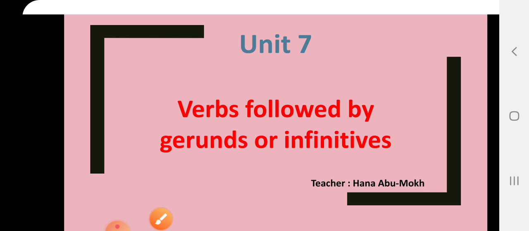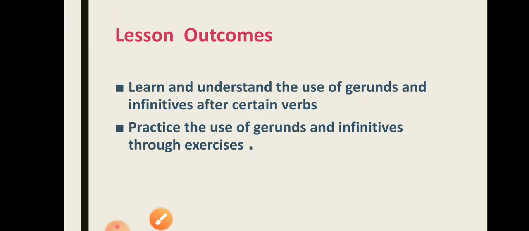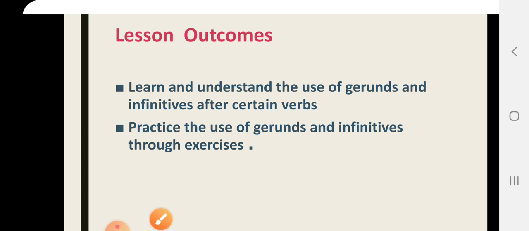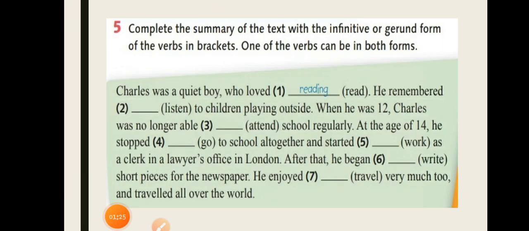Now, we are going to practice the activities that you have in your student books in Unit 7. Okay, we are going to practice the use of gerunds and infinitives through exercises. So please, all of you, open your student books and let's start doing the exercises about gerunds and infinitives. Here you have exercise number 5. Complete the summary of the text with the infinitive or gerund from the verbs in brackets. One of the verbs can be in both forms.